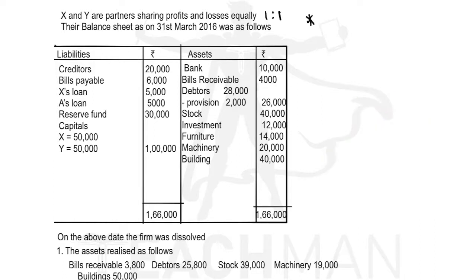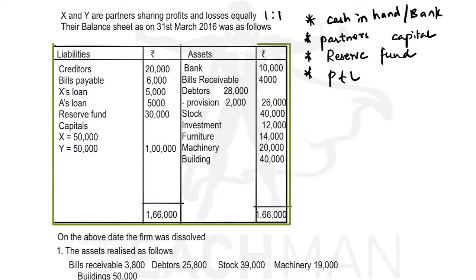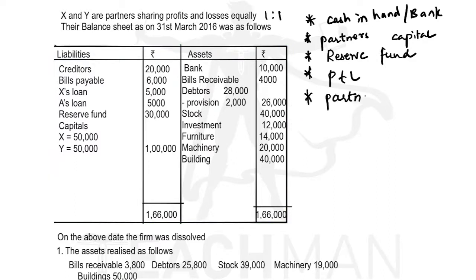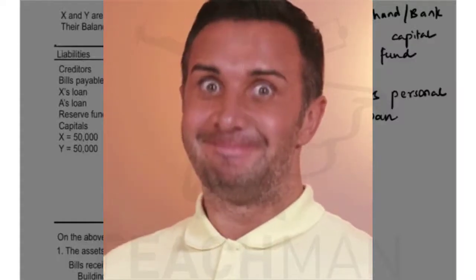So we will not record cash in hand or bank, will not record partners' capital, will not record reserve or general fund, will not record any profit or loss given on the asset or liability side of the balance sheet, and will not record partner's personal loan. Okay, so now let us prepare the realization account.